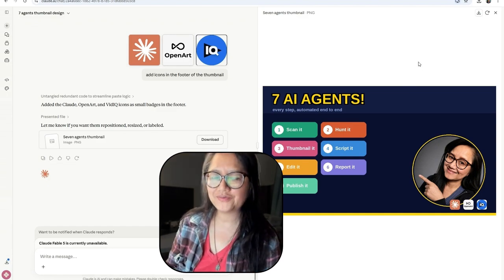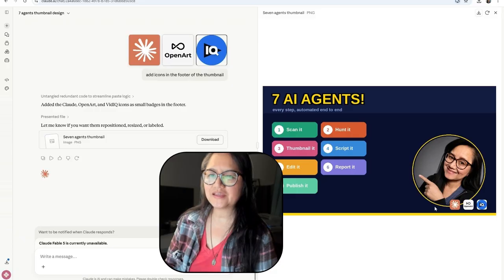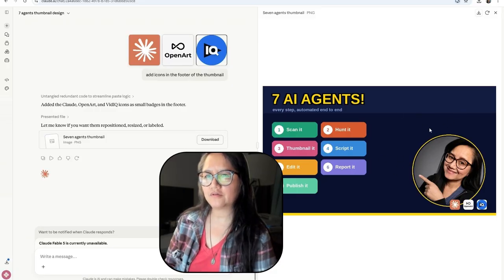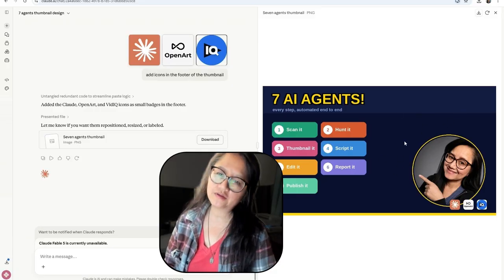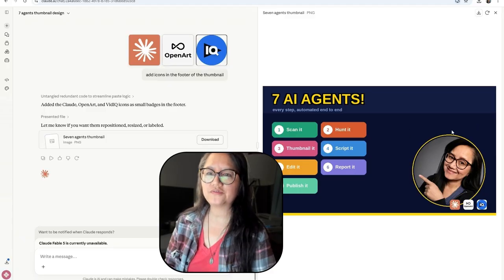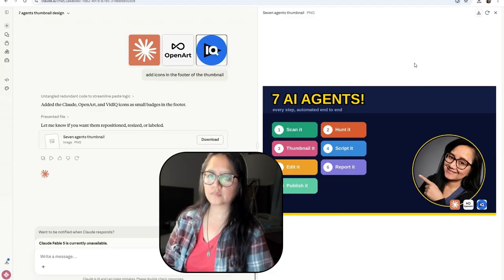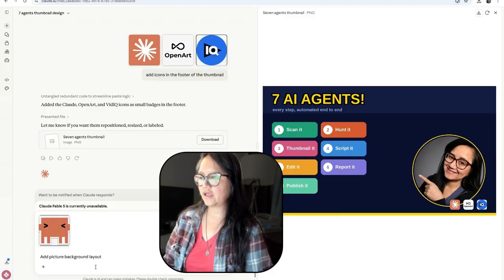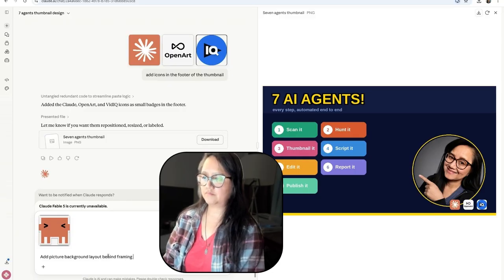I'm not quite there yet. Seems like this here, it's a little missing. I want to put the icon of Claude himself somewhere around the circle edge. Let's try. I'll tell it to say add picture background layout, circling behind, framing my picture.